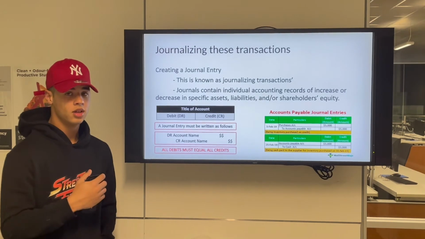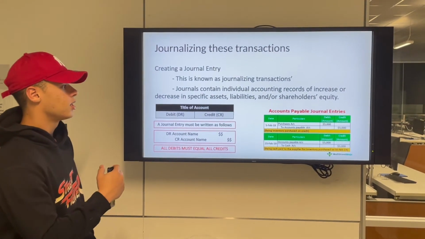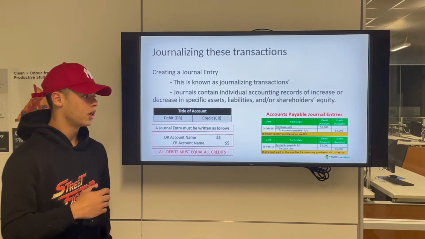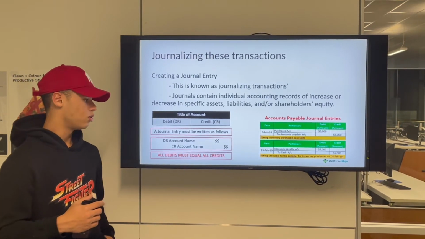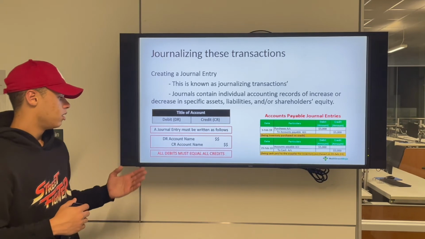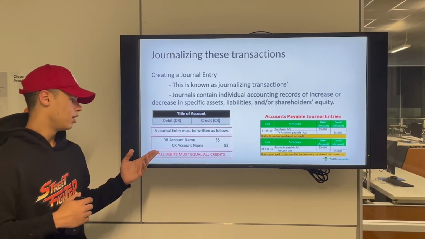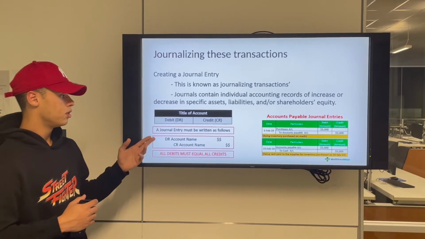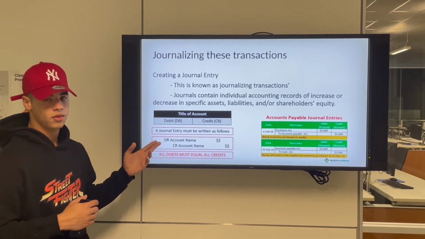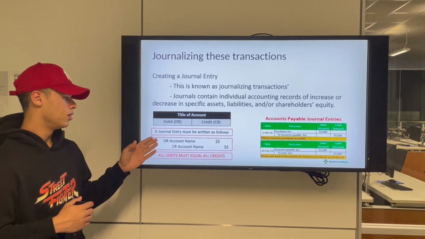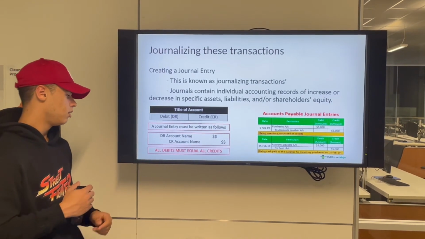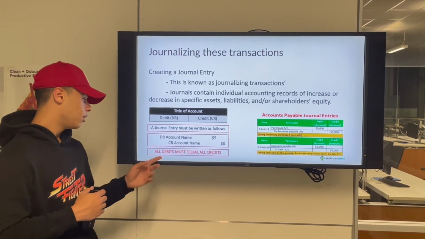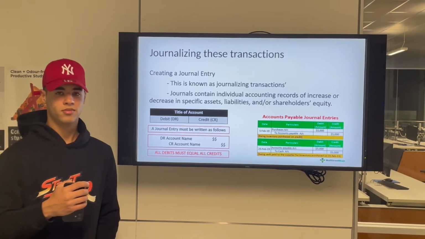When you're creating a journal entry, it basically contains all the individual accounting records of increase or decrease in specific assets, liabilities, or shareholders' equity. This is an example of a journal entry, and it must follow this format: debit, and then the account name, and then credit, and then the account name, and then the cash on the side. All debits must equal all credits.